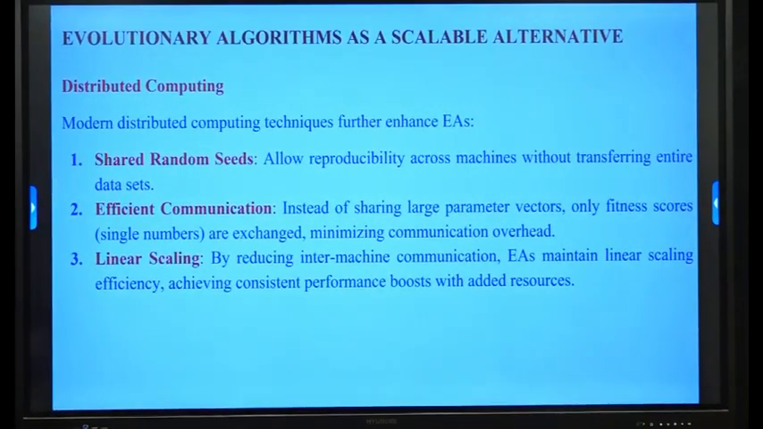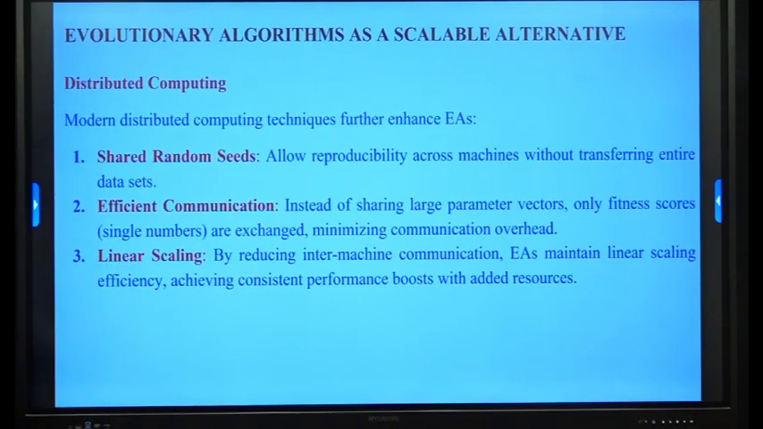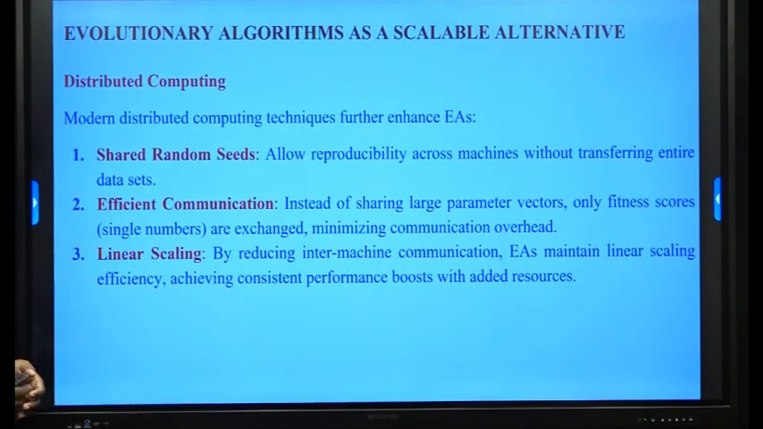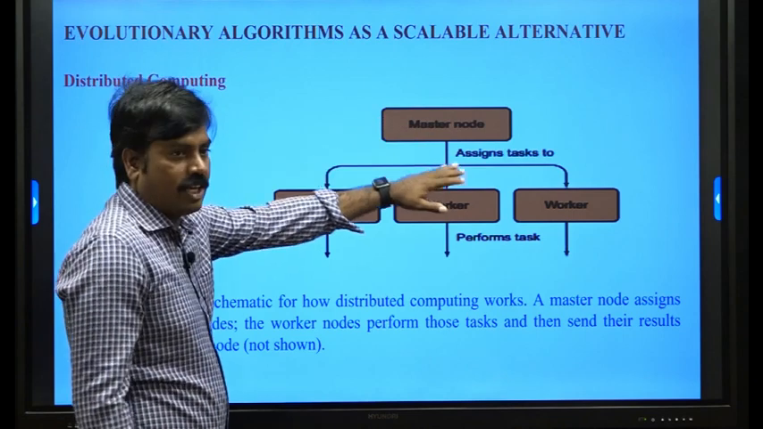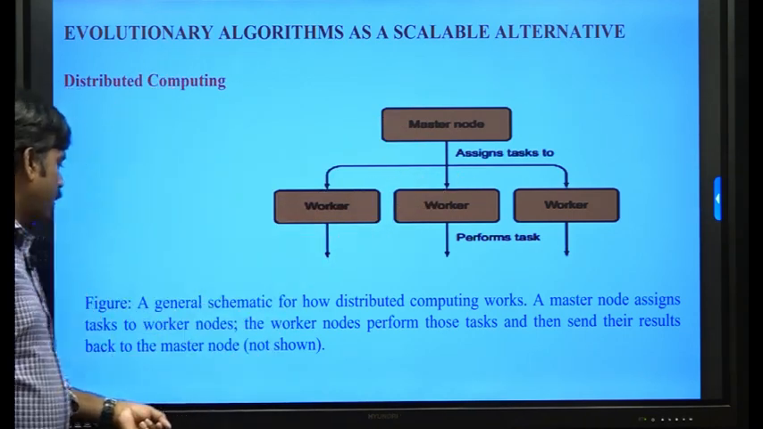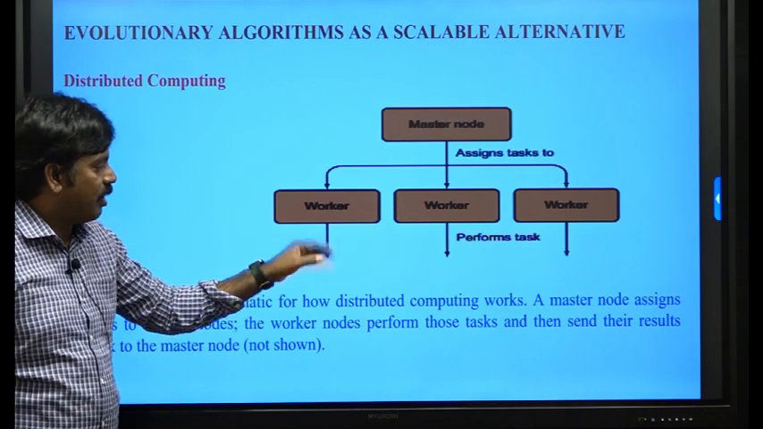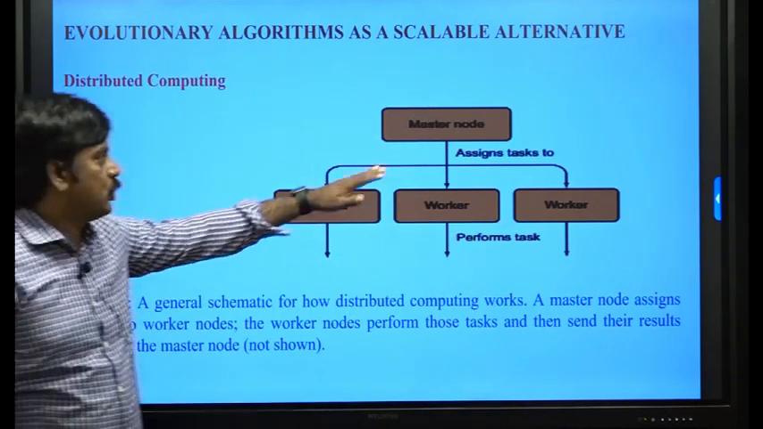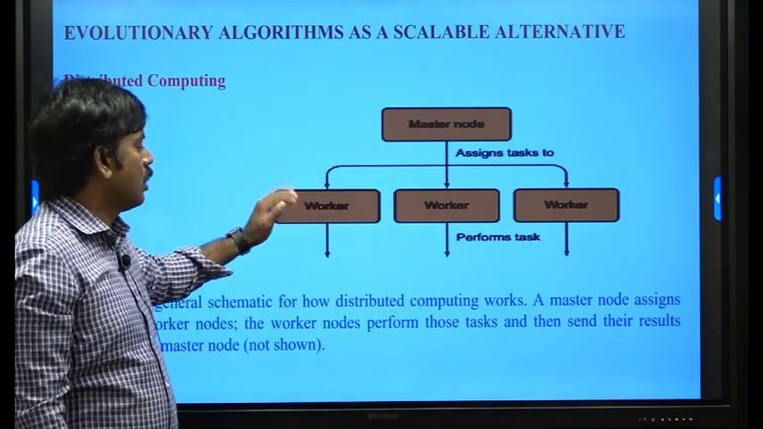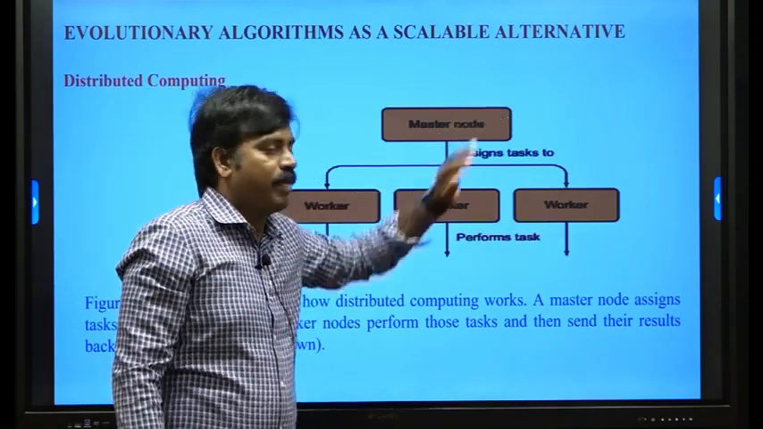Next, distributed computing. Modern distributed computing techniques further enhance the evolutionary algorithms by shared random seeds. Here is the distributed computing structure. The master node assigns the tasks to the worker nodes. The worker nodes perform those tasks and then send the results to the master node. So the work is distributed to the sub nodes, they are executed parallelly, and they send the results to the master node.